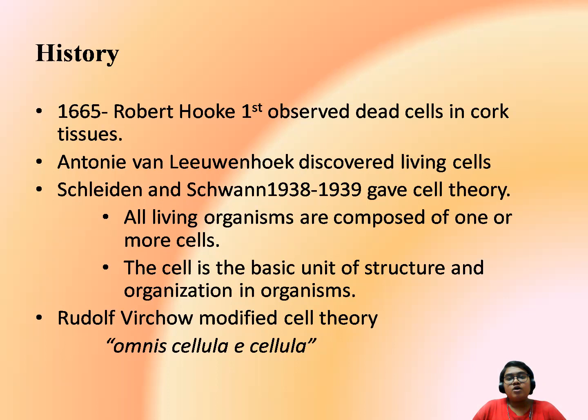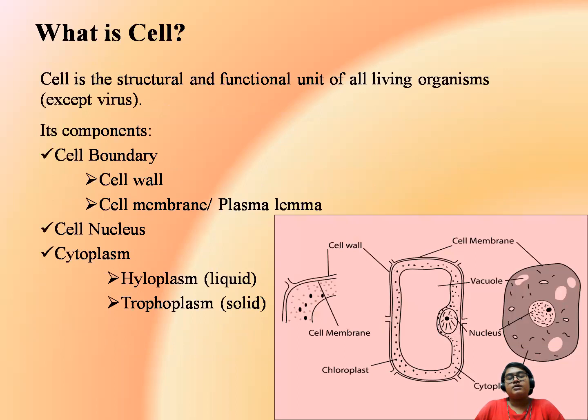That is, all the new cells which are formed, they are formed from pre-existing cells. That means all the cells which are newly produced come from previously existing cells. There should be some kind of cell to produce a new cell. That is, from a cell only a cell is produced. Okay. Now let us see what a cell is.